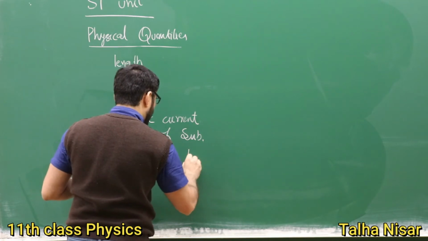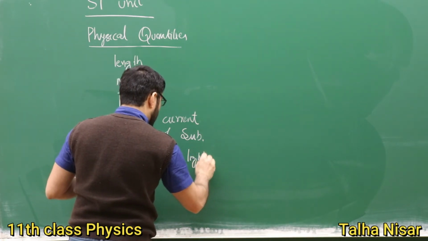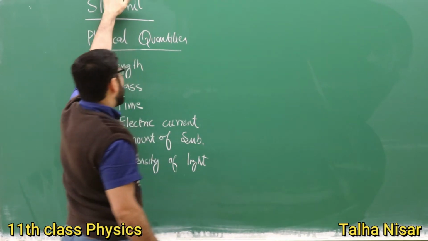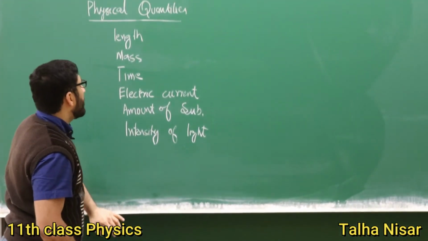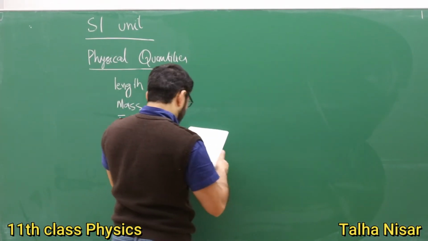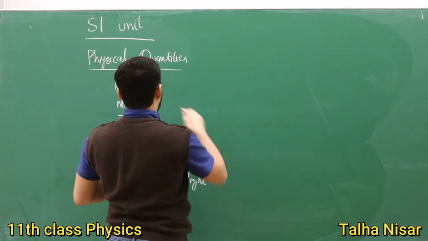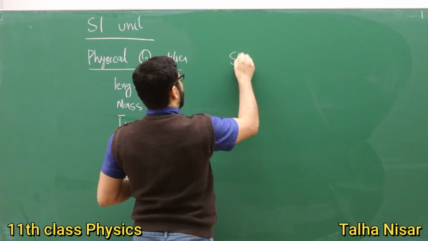Intensity of light. So these are the physical quantities as we just talked about here. So these are the same quantities. Now we have the international SI units. So they are SI units.